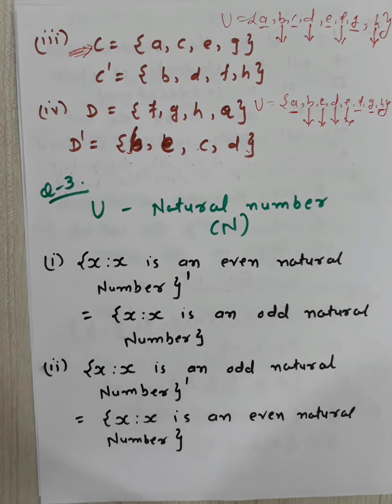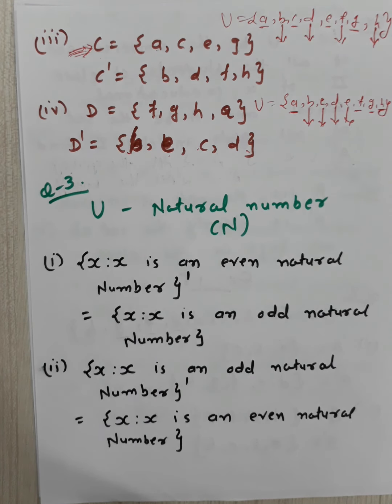Okay. I hope you understood the concept of complement, right? It is very simple. Just you have to write down the elements which are not present in your given set and which is present in your given universal set.